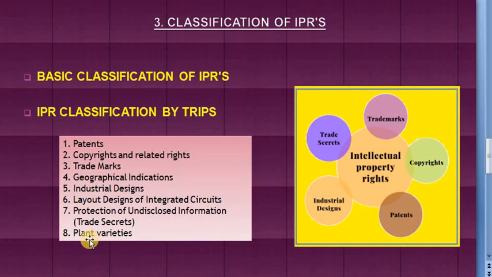And last is plant varieties. It is a form of intellectual property right which is granted to the breeder of a new plant variety. So it protects authorization of the breed against the exploitation.